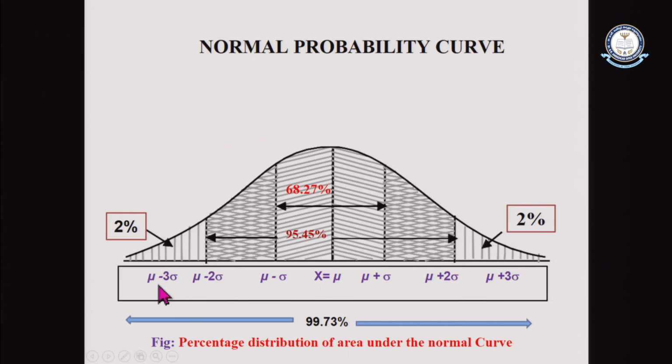I represent here mu minus sigma up to this part. This normal distribution never touches our x axis. In this curve, the horizontal line is the x axis. The left tail and right tail never touch the x axis. So the range of the distribution is minus infinity to plus infinity. We get the maximum ordinate at x equal to mu. That is why this normal distribution is symmetrical about mean, median and mode.